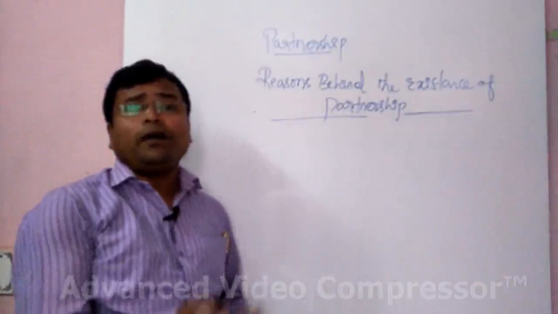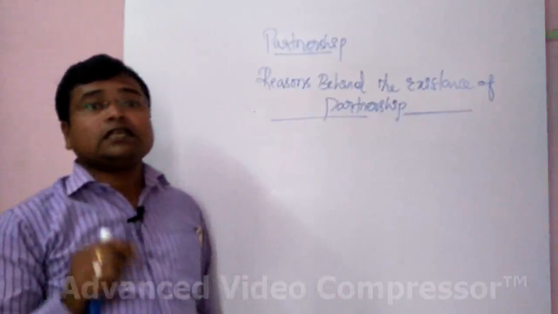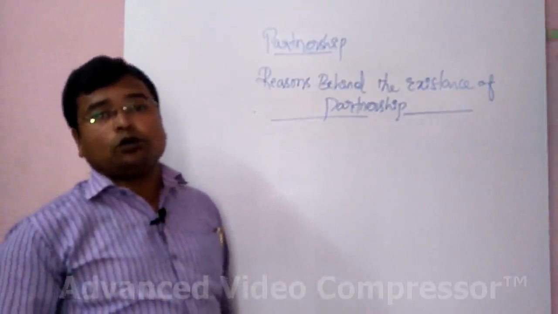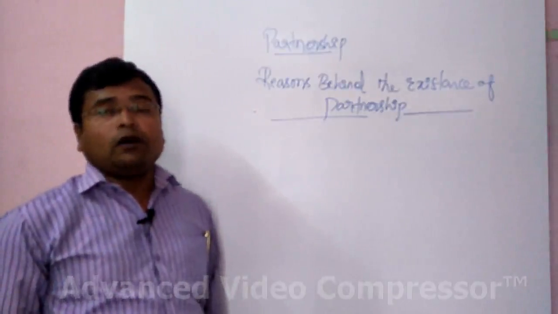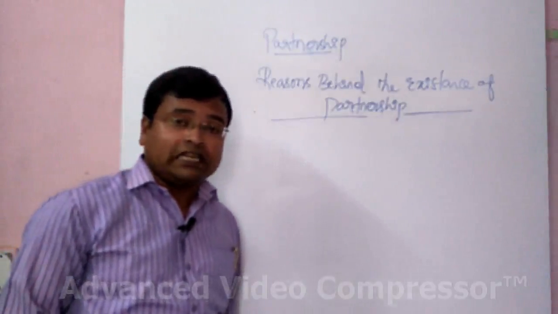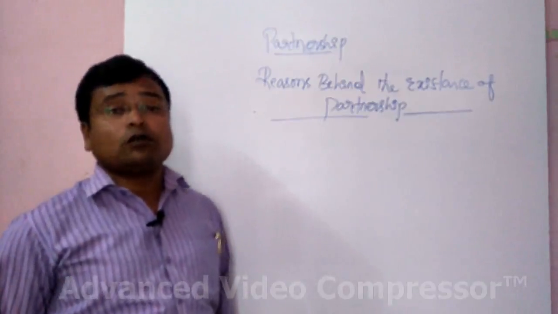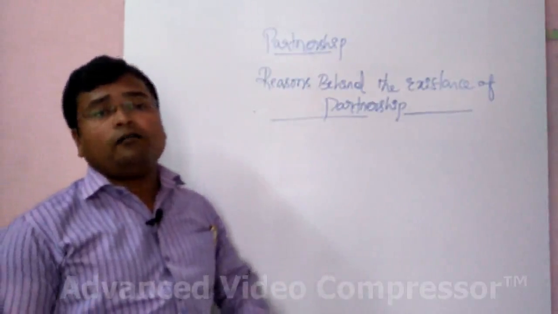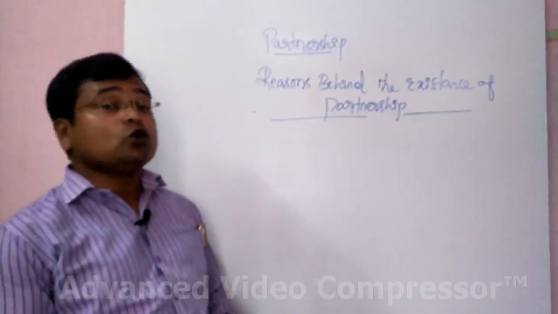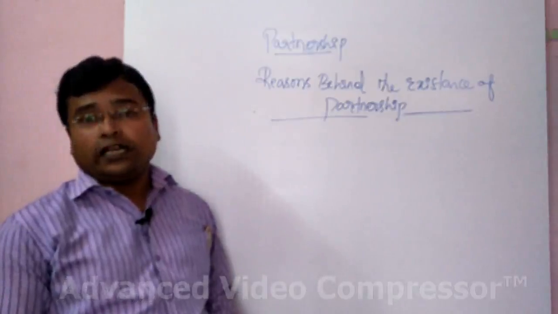It is nothing but the drawbacks of sole trading concern. As we all know, partnership is a form of business ownership, and there are a number of forms of business ownership, for example sole trading concern, partnership firm, Hindu undivided family, joint stock companies, cooperative societies, etc. Before partnership, there was one form of business ownership called sole trading concern, and there are a number of drawbacks in it.